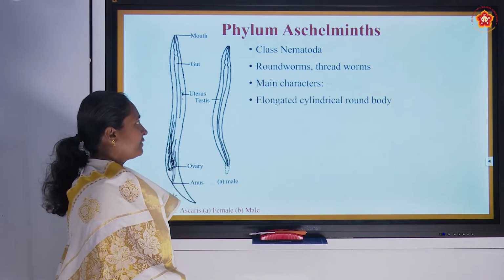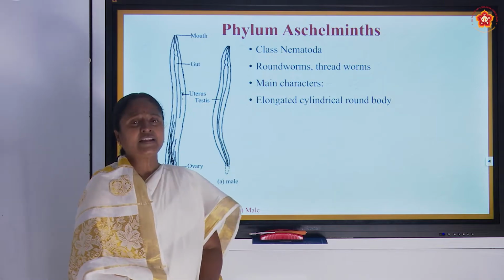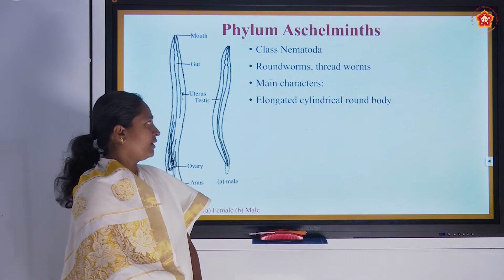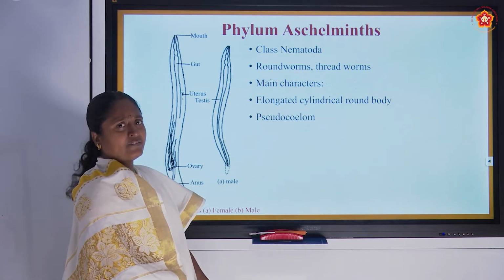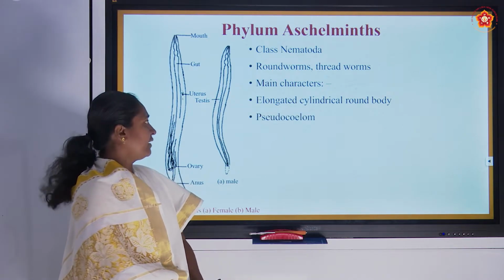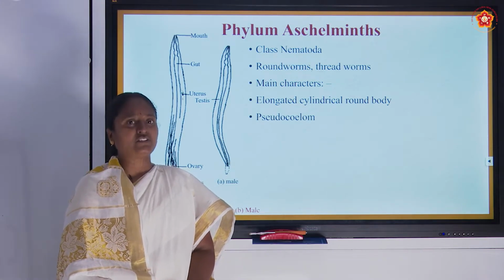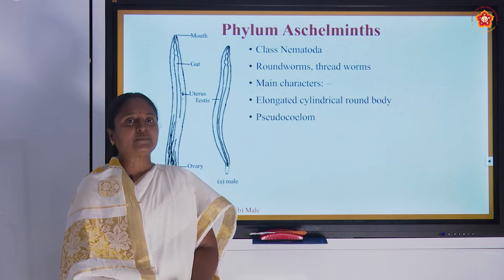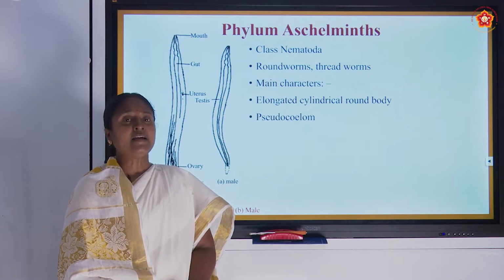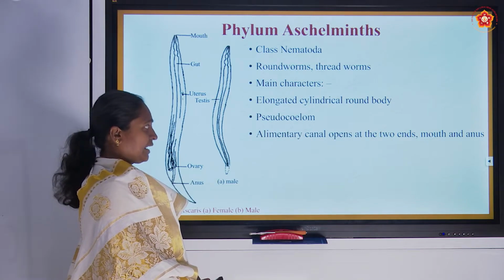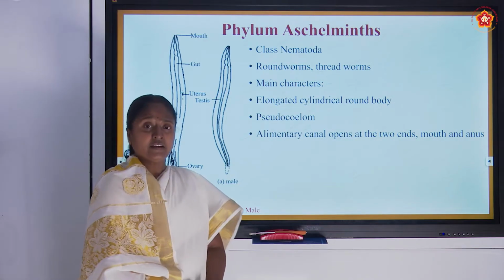The main characteristic of this organism is that they are very long and have a cylindrical body structure. They have a pseudocoelom, that is a false coelom. A body cavity is present, but it is not lined with the mesodermal layer. Then they have an alimentary canal which has two ends.